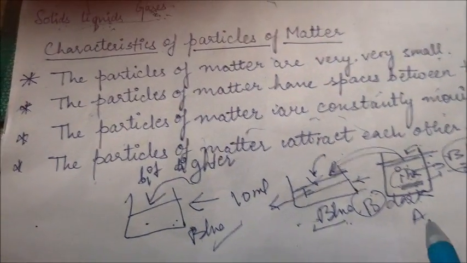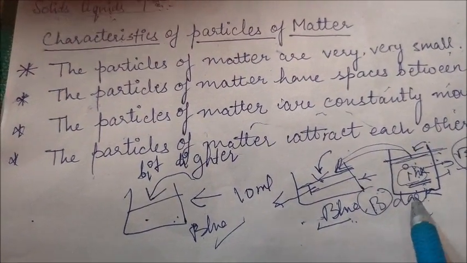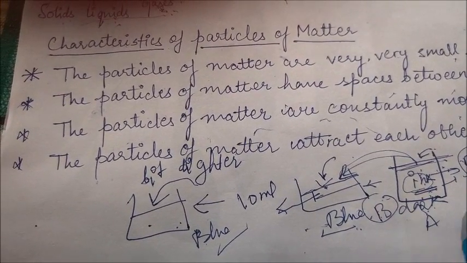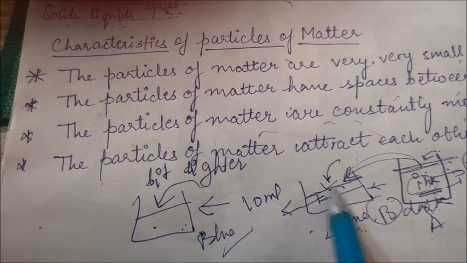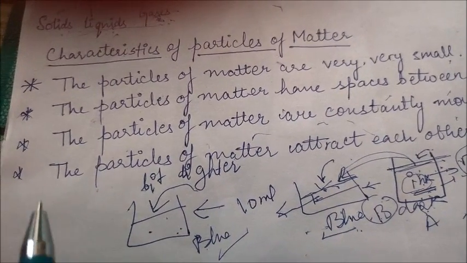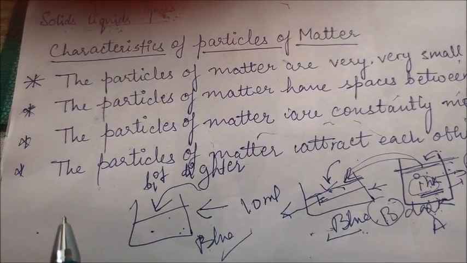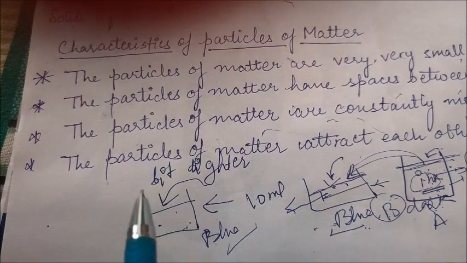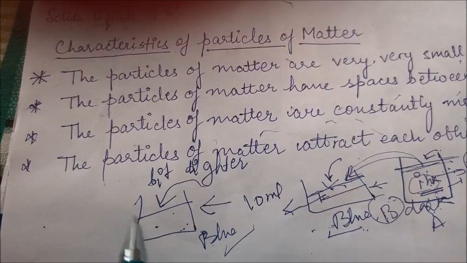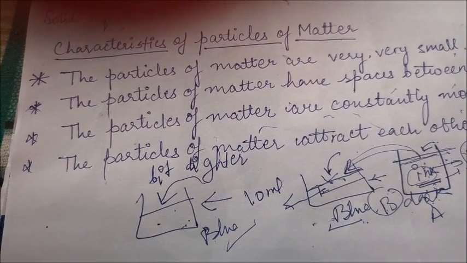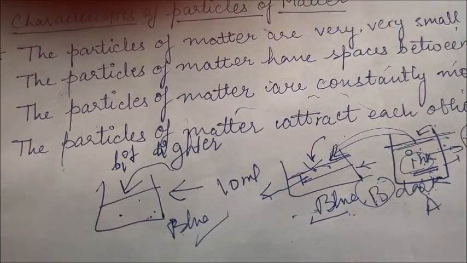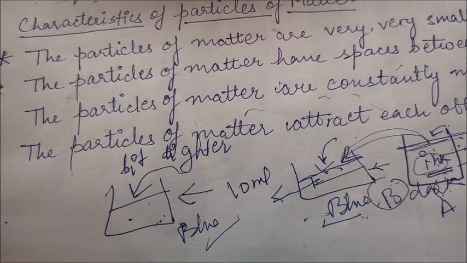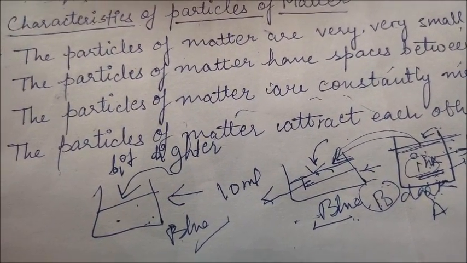This shows that we added one or two drops of ink in this water and it turns blue. Even when we keep diluting, it is getting lighter, but it is still showing some color. This shows that even one drop of matter is made up of very small particles. So this proves our first characteristic, that particles of matter are very small.